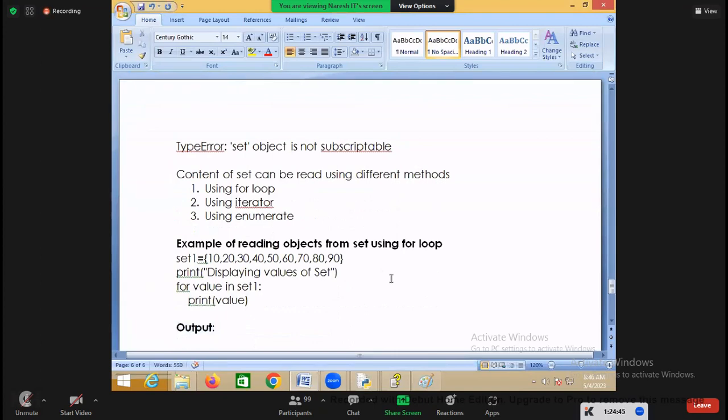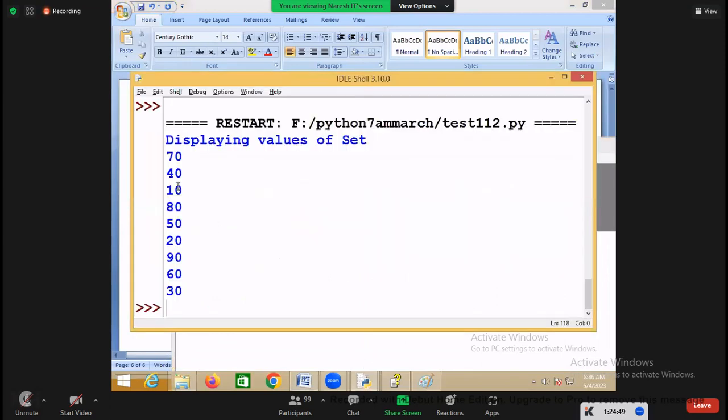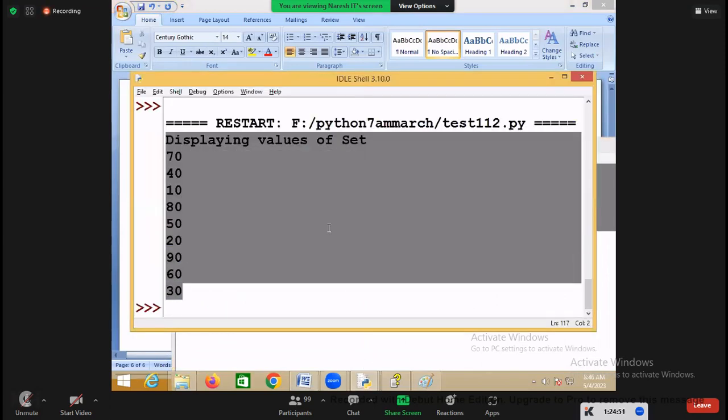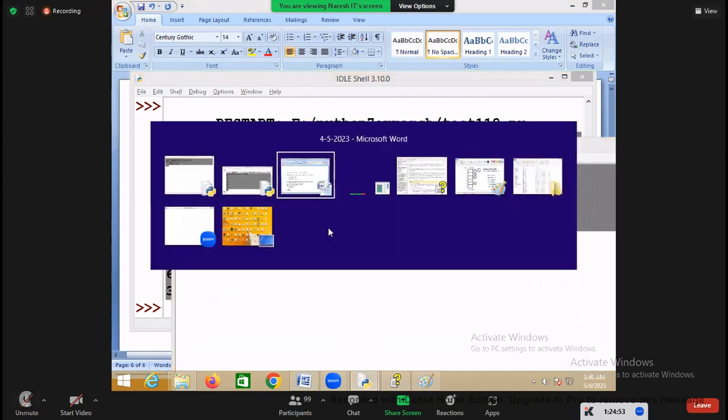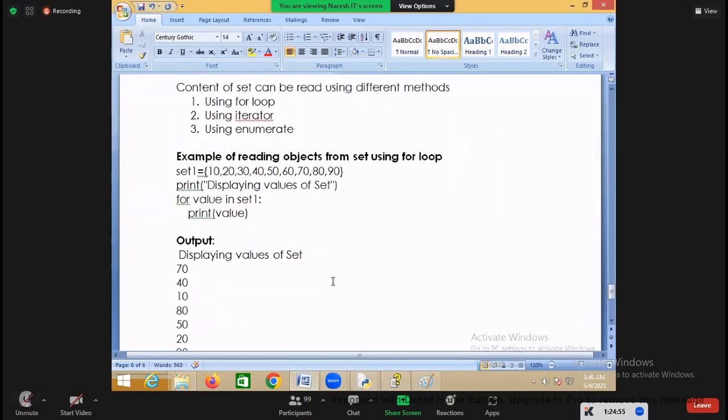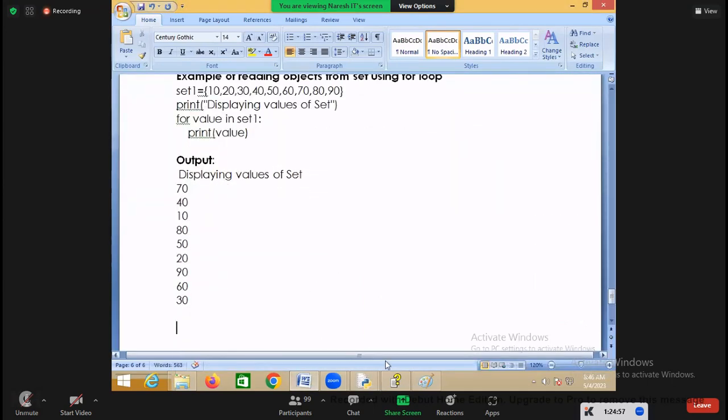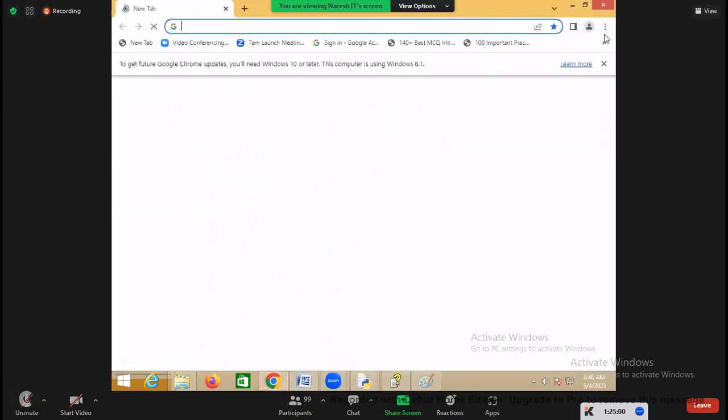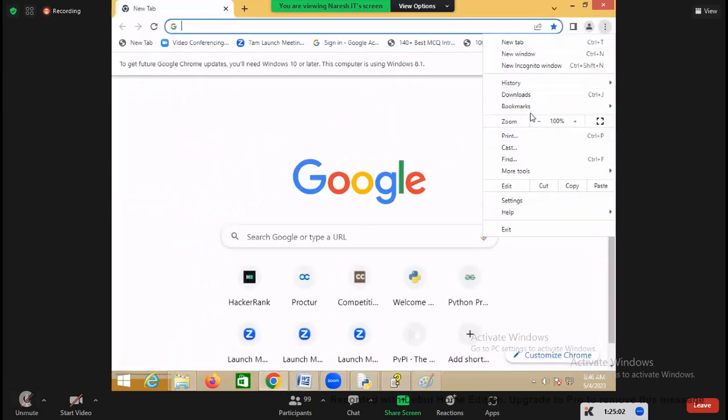For example, suppose you have a basic example of the sets.